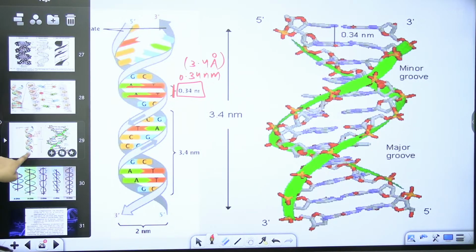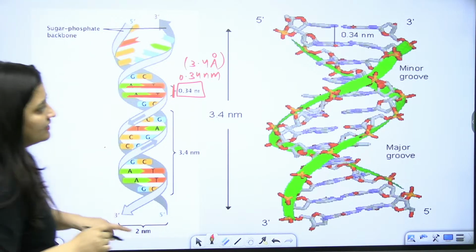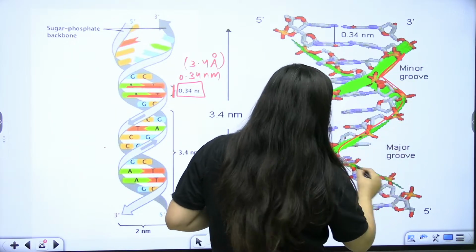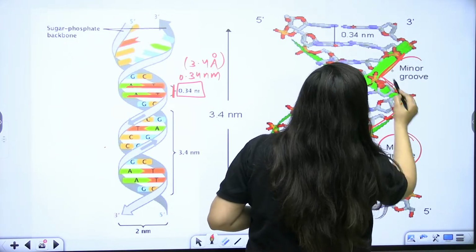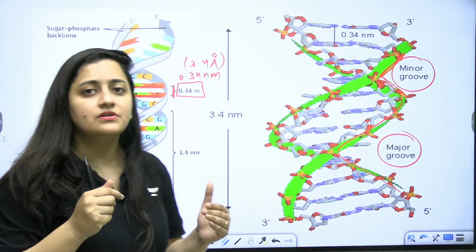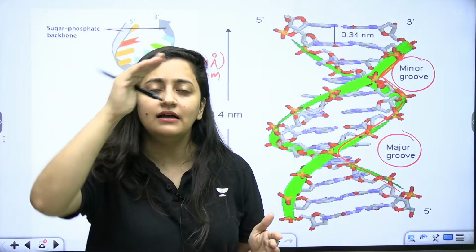Is that clear? This is important. So see this part. This part here, it is the minor groove. And this part where space is more, it is the major groove. Okay, because it is helically coiled. I hope you have observed the helical staircase like this now.